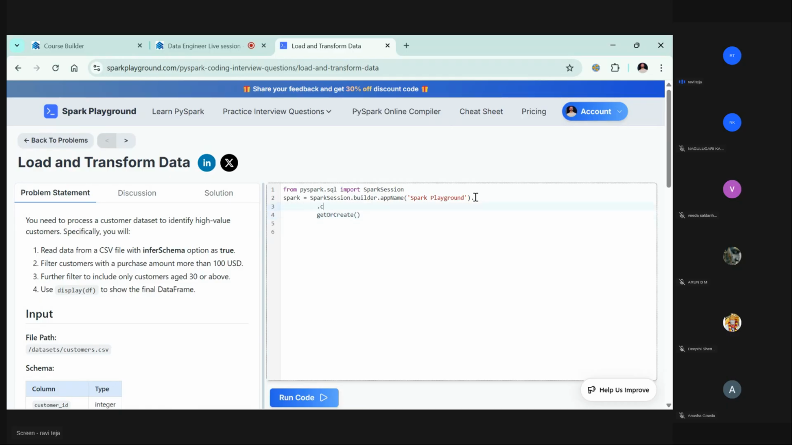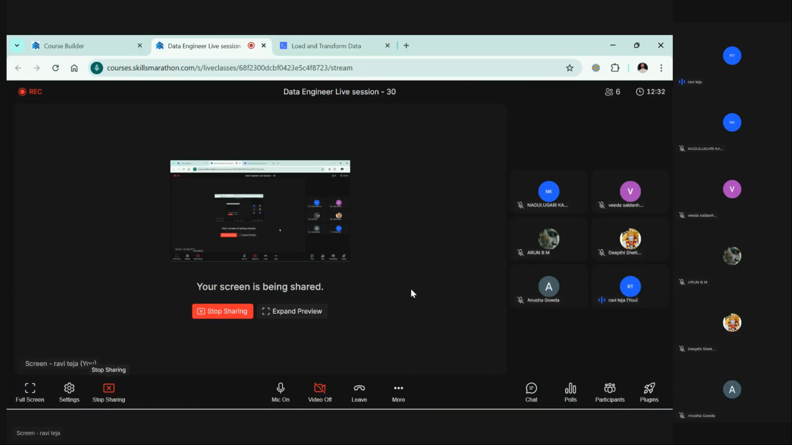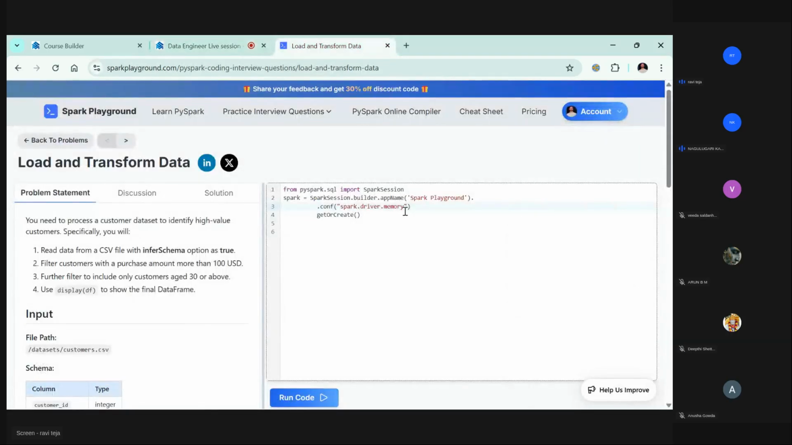Dot conf. Here I will give spark.executor.memory. My screen and everything is visible, right? You guys able to see my screen? You guys able to hear me, right? Yes, sir. spark.driver.memory is equal to, let's say, 2 GB. If I give it like this, it will spin up my driver with 2 GB.